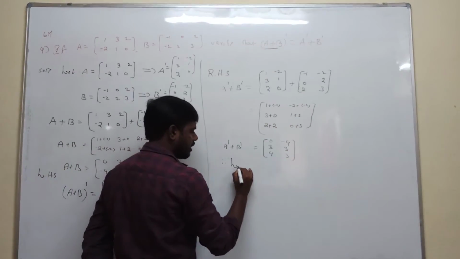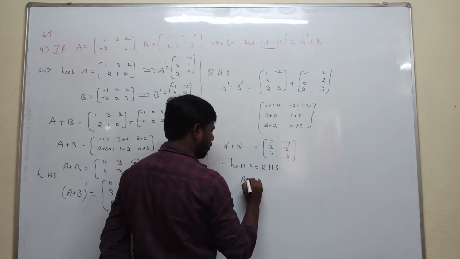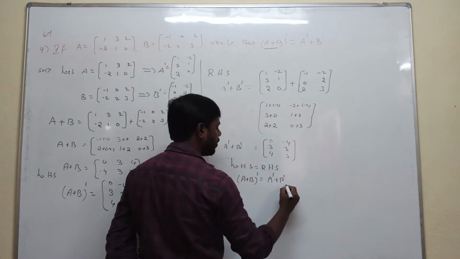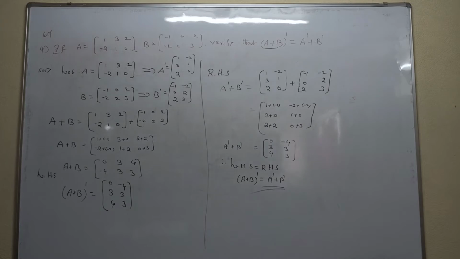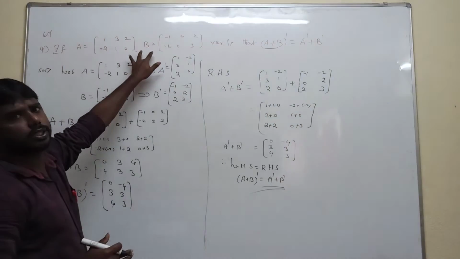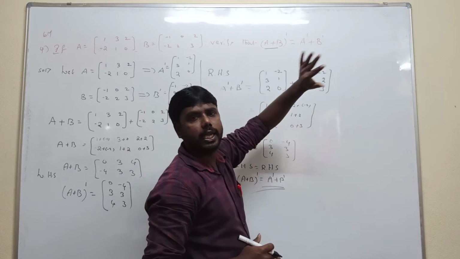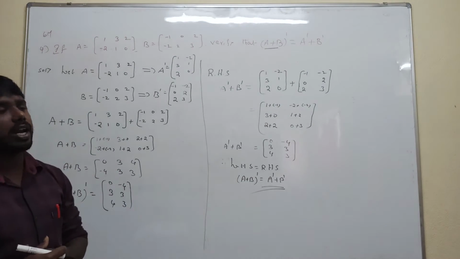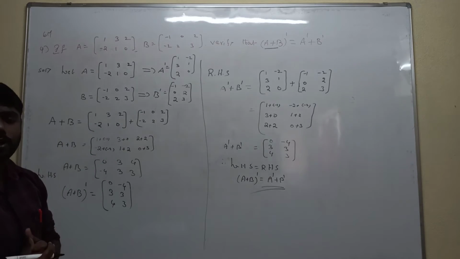Finally, the conclusion: LHS is equal to RHS. What is the LHS? A plus B whole transpose is equal to A transpose plus B transpose. Both the matrices are equal. That's why the given matrices satisfy the property. Listen once again, what are they asking? They gave two matrices, to verify that A plus B whole transpose is equal to A transpose plus B transpose, whether both are equal matrices or not.